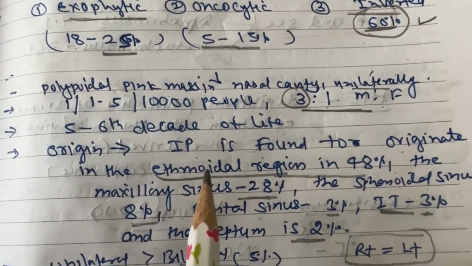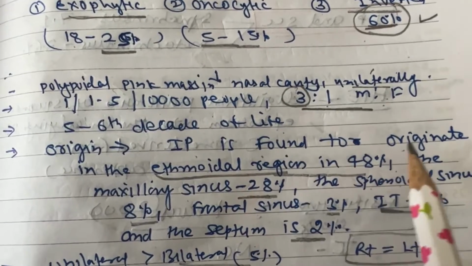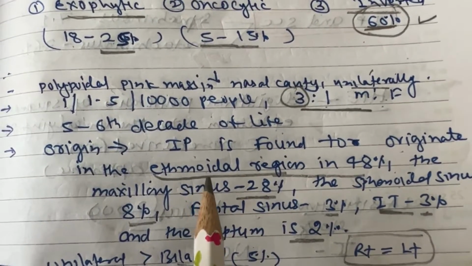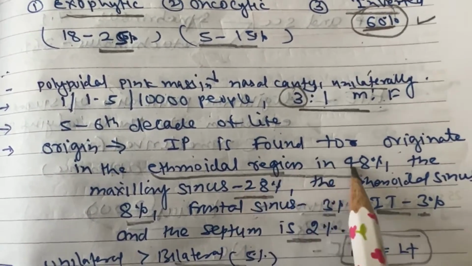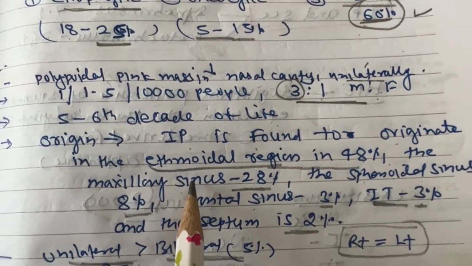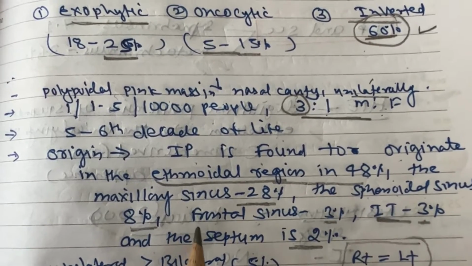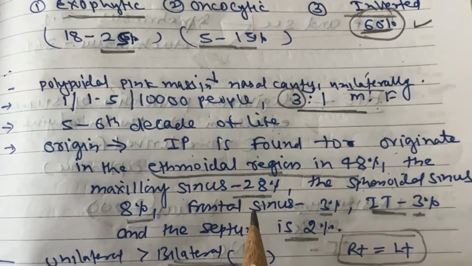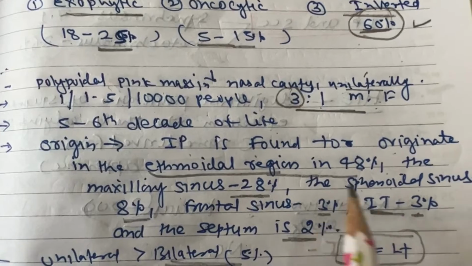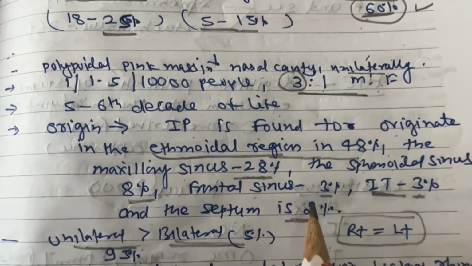Regarding origin, inverted papilloma mostly arises from the lateral nasal wall, mostly the ethmoidal region about 48%, maxillary sinus about 28%, sphenoidal sinus about 8%, frontal sinus and nasal inferior about 3%, and nasal septum about 2%.